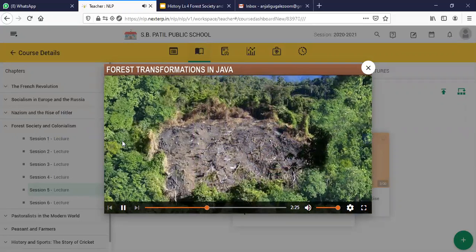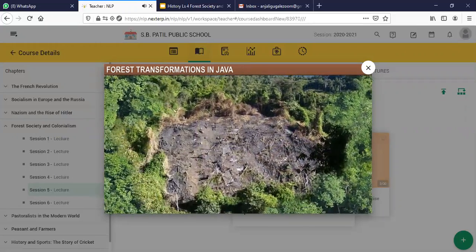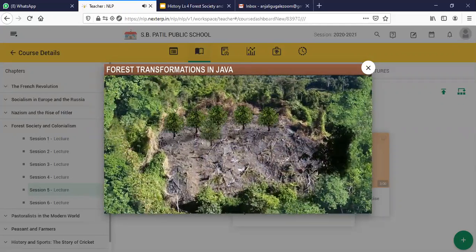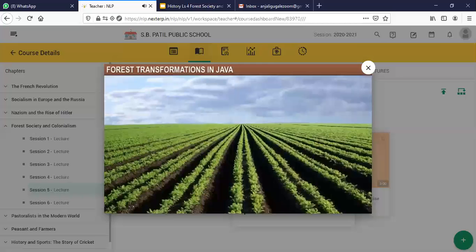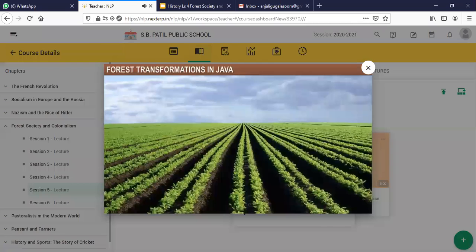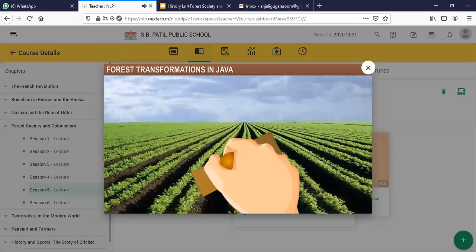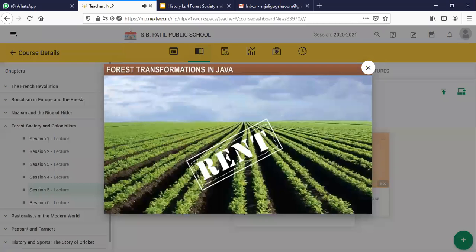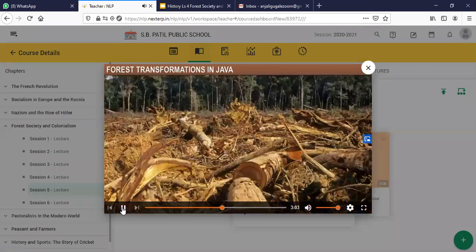Forest services and scientific forestry was also introduced by the colonizers in both Java and India to manage forests for shipbuilding and railways. The Dutch in Java practiced a system known as the Blandong-Diensten system, under which, just like the British in India, they imposed heavy rents on land under cultivation. Both the Dutch in Java and the British in India exploited the forest resources to meet their war needs. During the First World War and the...